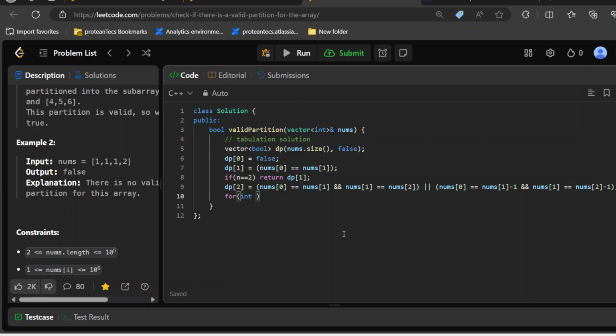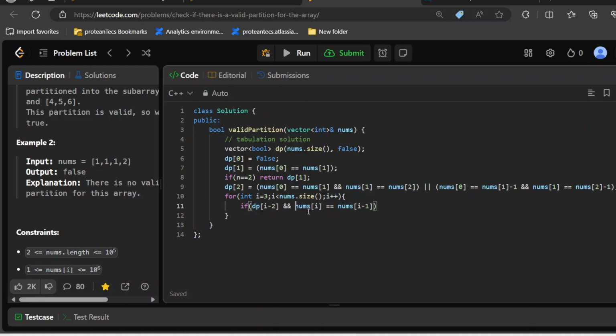Now we're going to iterate over the next elements: I is 3, I is less than nums.size, and then I plus plus. If this is the case, then what I have to do is go over dp of I. I need to check if the previous two elements are equal: if nums of I is equal to nums of I minus 1, and there's one more condition, which is if dp of I minus 2 is also true.